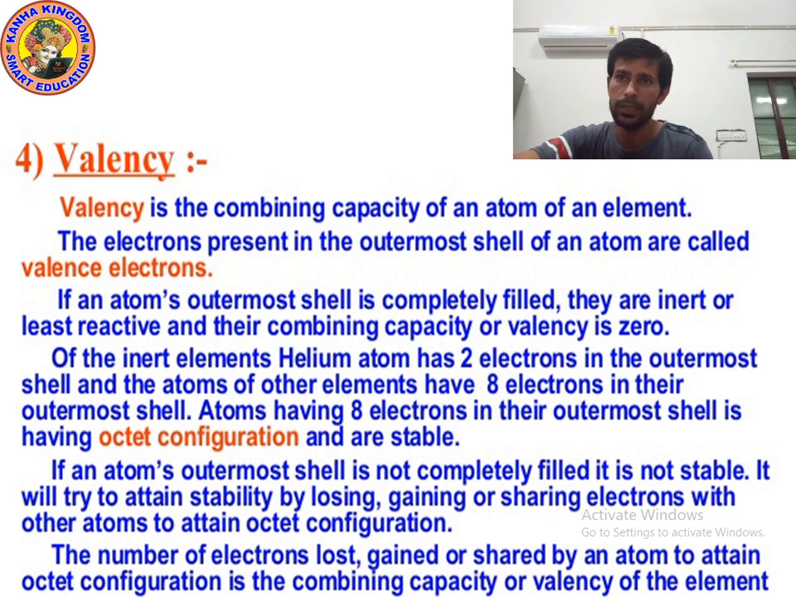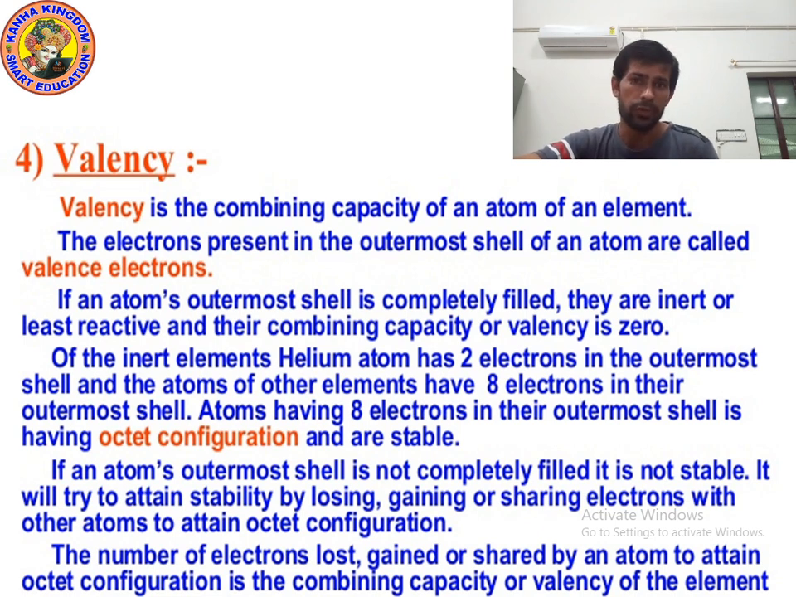Okay, so what is the meaning of valency of an element? The number of electrons lost, gained or shared by an atom to attain octet configuration is the combining capacity or valency of the element. So valency is the combining capacity of any atom of an element.